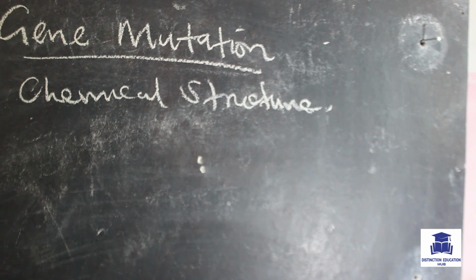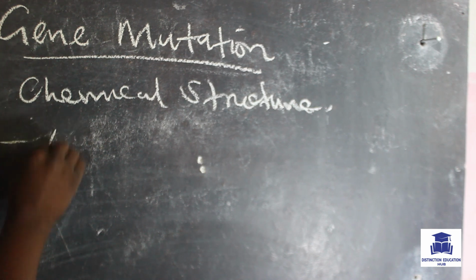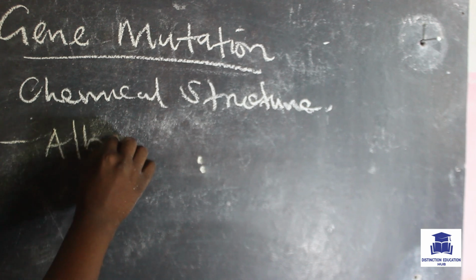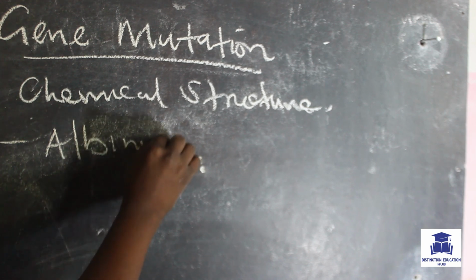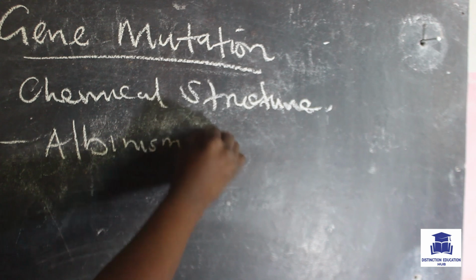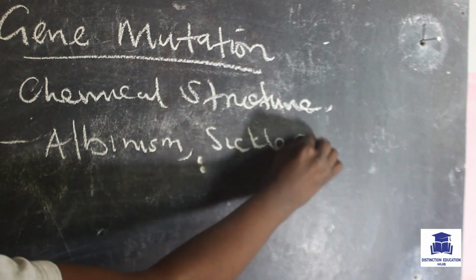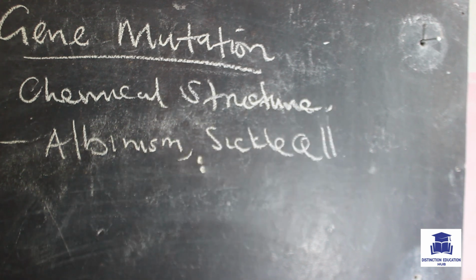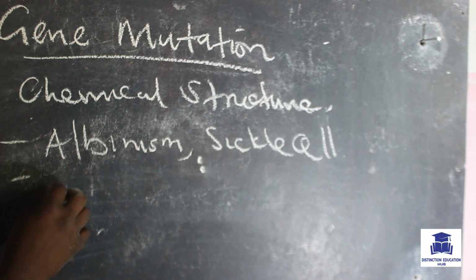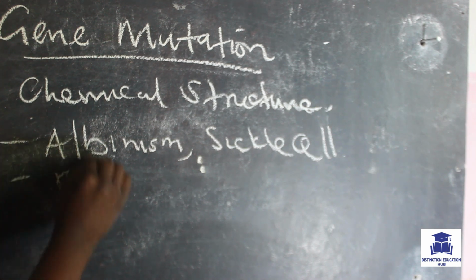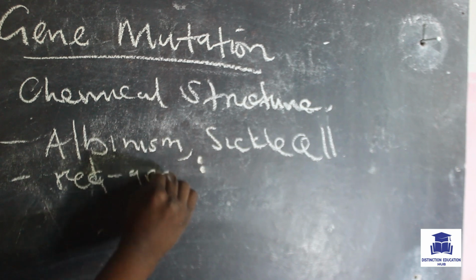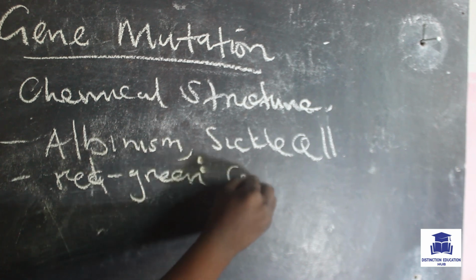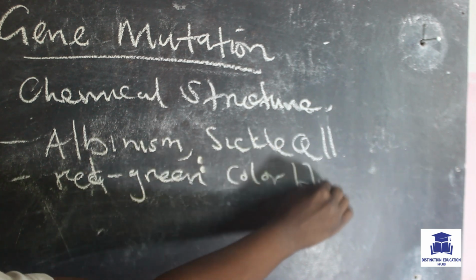Now examples of gene mutation in humans include albinism, for example. We have sickle cell, ideally sickle cell anemia, and we also have red-green color blindness.